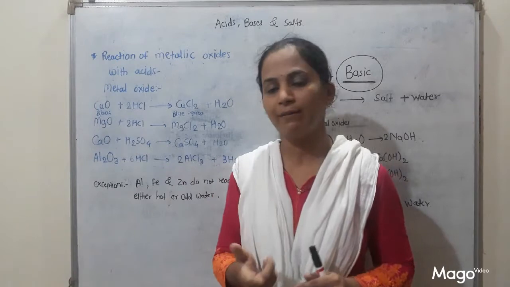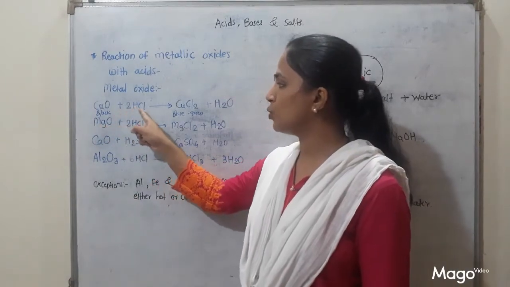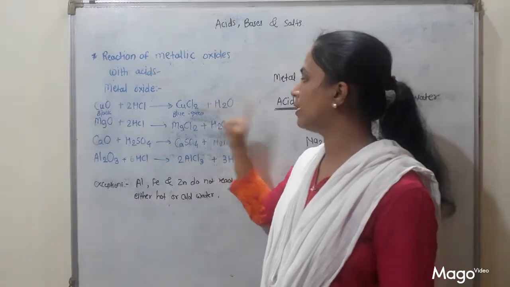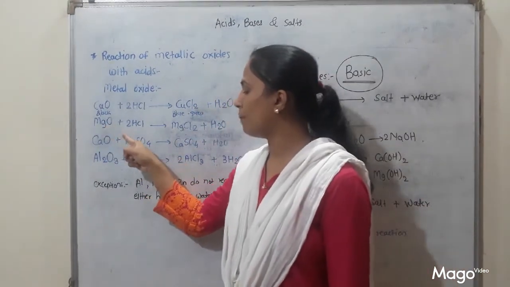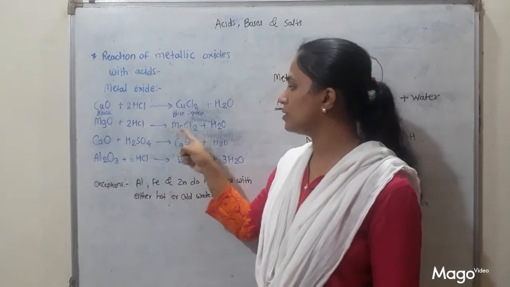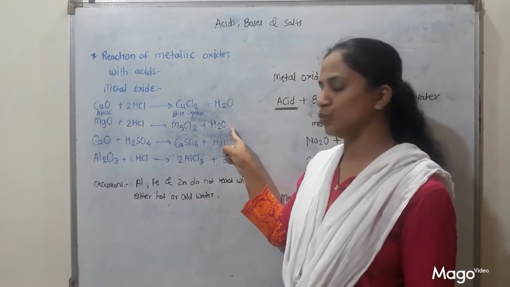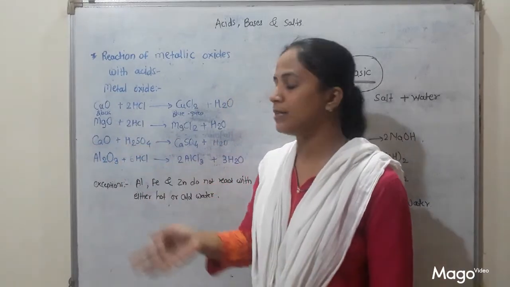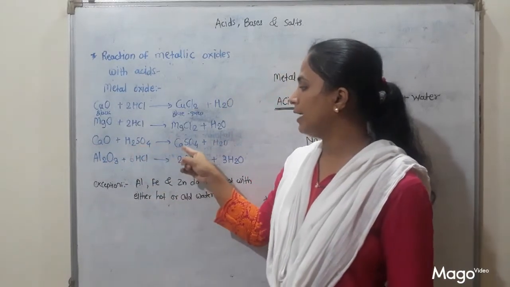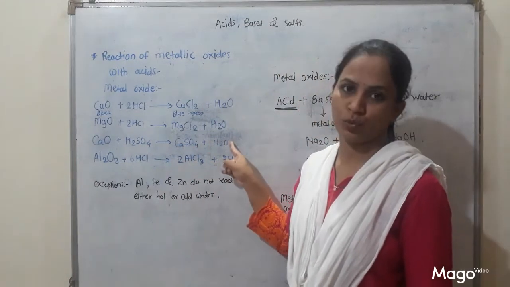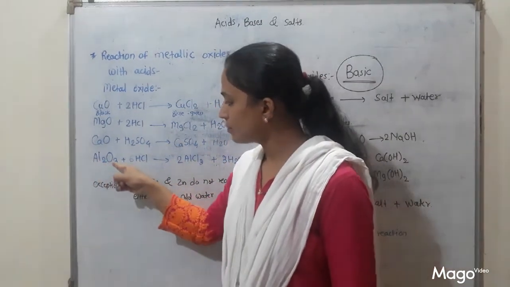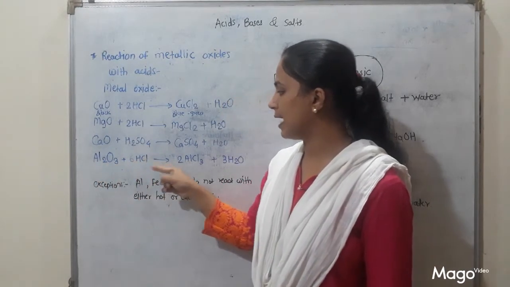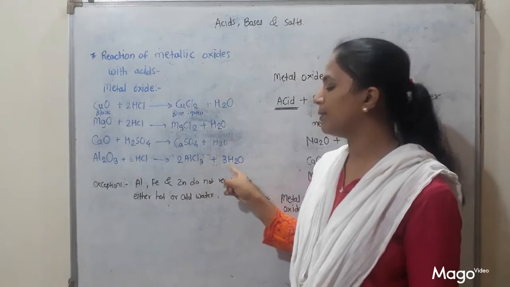It is related to an activity. So CuO plus 2HCl gives CuCl2 plus H2O. That is salt and water. Then MgO plus 2HCl gives MgCl2 plus H2O. Then calcium oxide CaO plus another acid like sulfuric acid H2SO4 gives CaSO4 plus H2O. And aluminium oxide Al2O3 with hydrochloric acid 6HCl gives 2AlCl3 plus 3H2O.